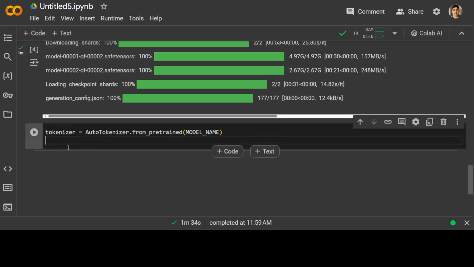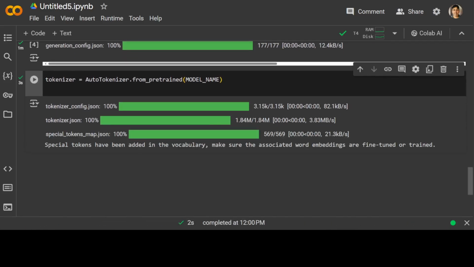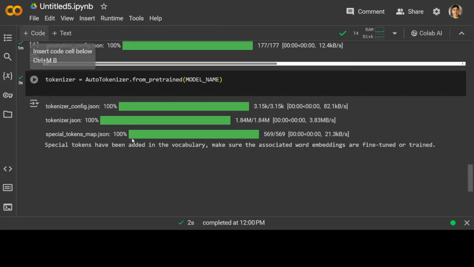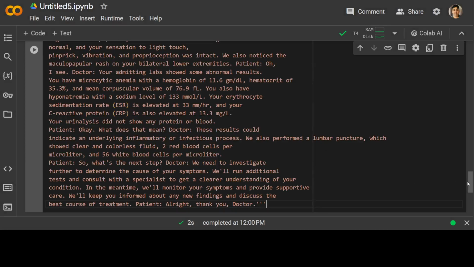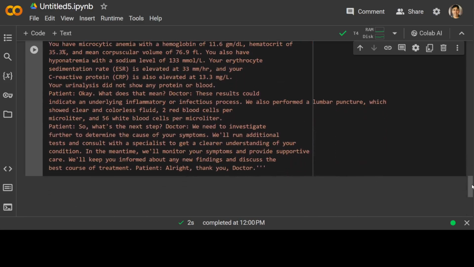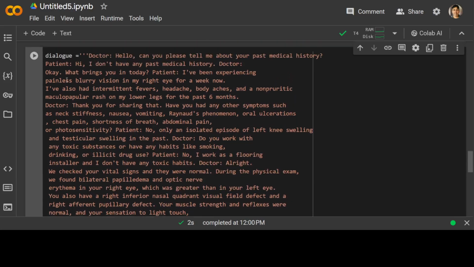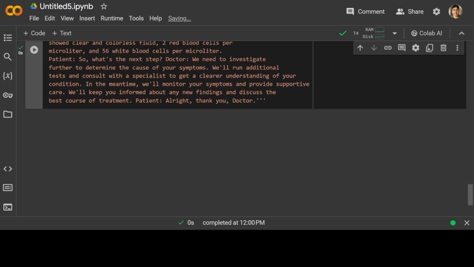Let's grab the tokenizer, which is going to convert our text into tokens, and the tokens are what is understood by the model. Tokenizer is also done. And now let me grab a full-blown dialogue, and then we will use that dialogue between doctor and patient. So you see, this is a whole dialogue. Let me scroll up. Here the doctor is saying hello, and then the patient is responding, and then they are going through their session. There is a lot of text there, full of medical terminologies and all that stuff. So this is the dialogue which we are going to use. You can of course have your own dialogue, put it in there. Let me run it. It is a simple string, and the value is being stored in the dialog variable.